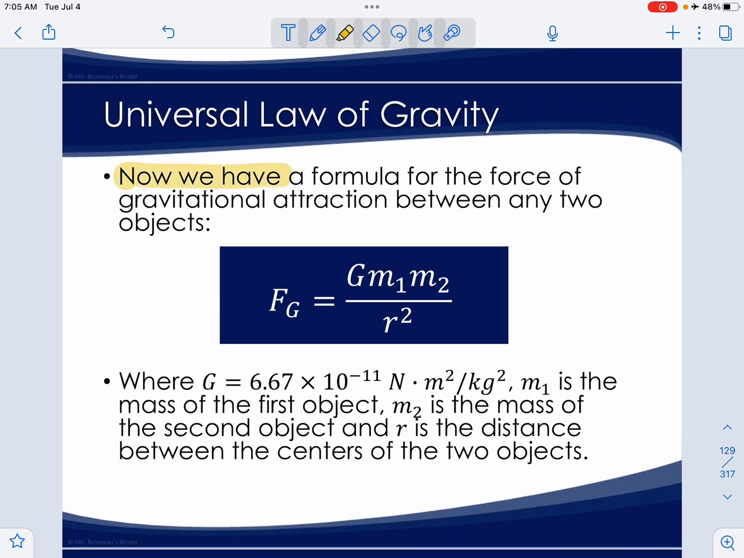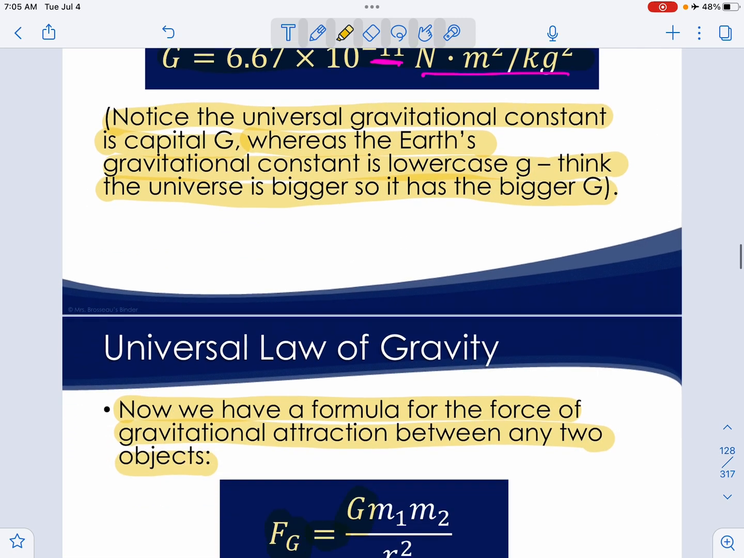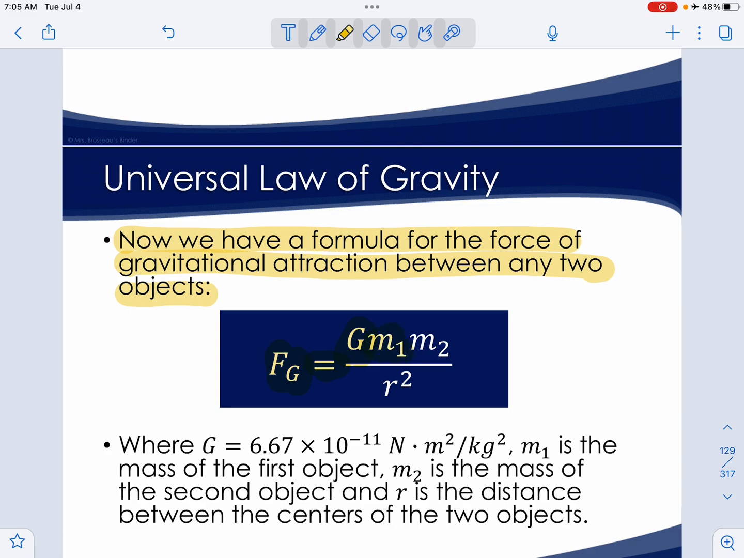So now we have a formula for the force of gravitational attraction between any two objects. That's F sub g is equal to the constant G, which was this value right here, times the mass of object 1 times the mass of object 2, divided by the distance between the two objects, squared.